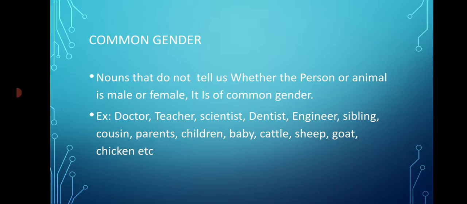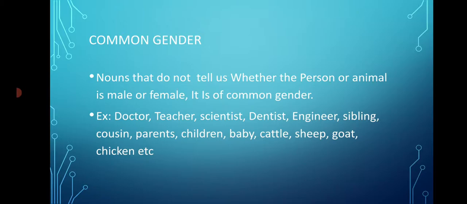Nouns that do not tell us whether the person or animal is male or female are of common gender, just like we discussed. Let's see the examples. Doctor. Suppose you said, I went to visit the doctor last evening. When you said this to your friend, is your friend able to understand whether the doctor was male or female?